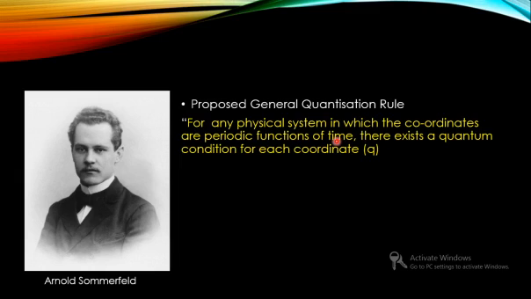For example, if you consider a circular motion, what is repeating over and over again? You can see that the angle starts from 0, then moves upward to 90 degrees, then covers 180 degrees, then comes back to 360 degrees, right? So the angle is going on changing.